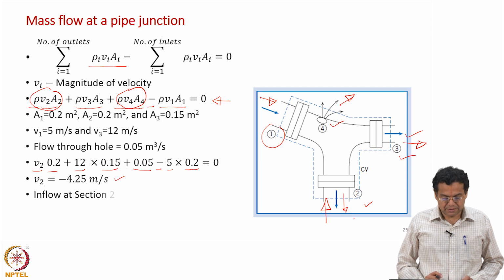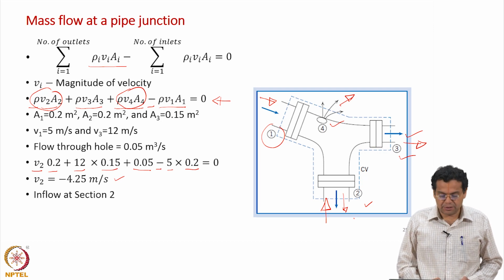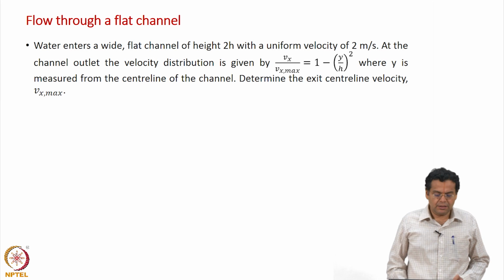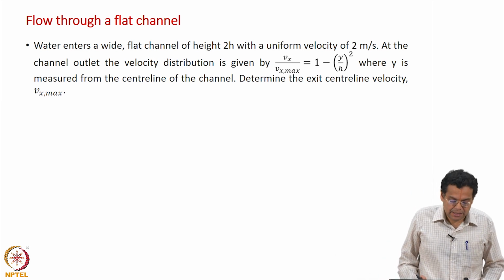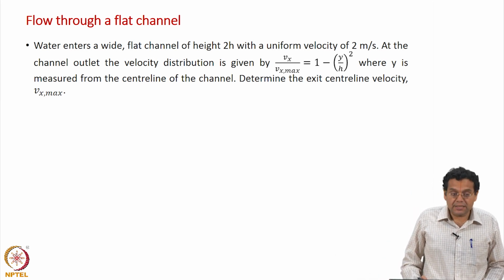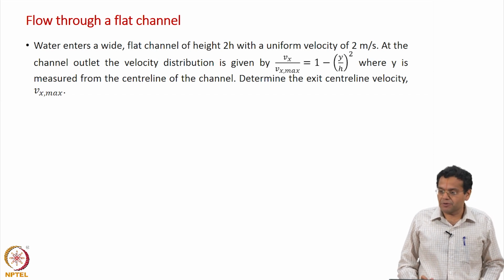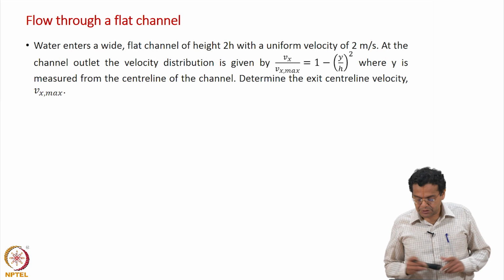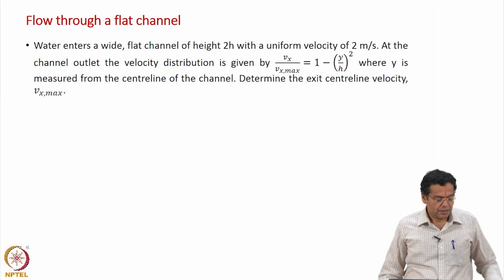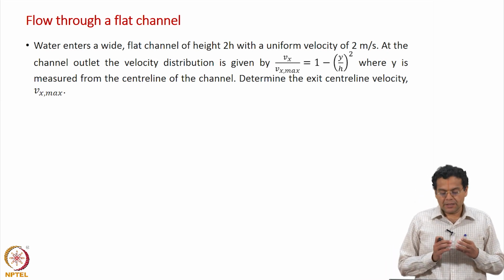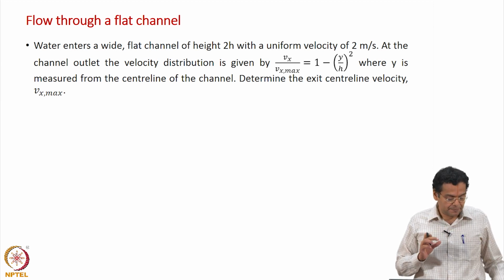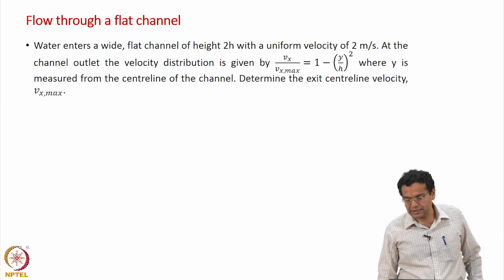As is mentioned in flow at section 2. This example is to illustrate the use of velocity profile. We have so far assumed that the velocity is uniform across the cross sectional area of the inlet or outlet. Suppose the velocity varies across the inlet or outlet, how do we take that into account?